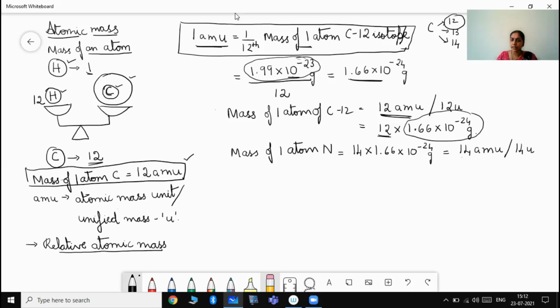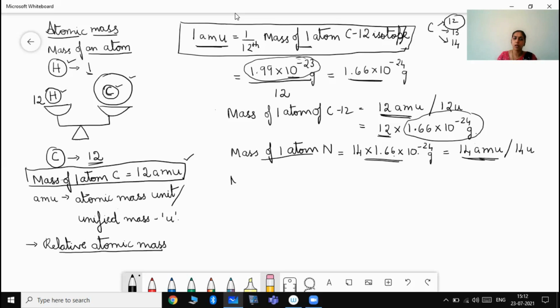So for convenience purposes, we consider this to be a whole number value. Otherwise, the actual mass of one atom is a very small value. You can imagine 14 into 1.66 into 10 to the power of minus 24. That will be a very small value and also difficult to memorize. That is why, for convenience purposes, we consider this atomic mass unit.